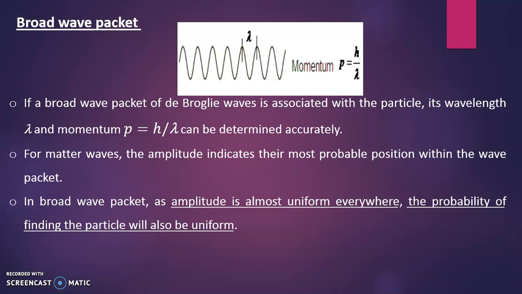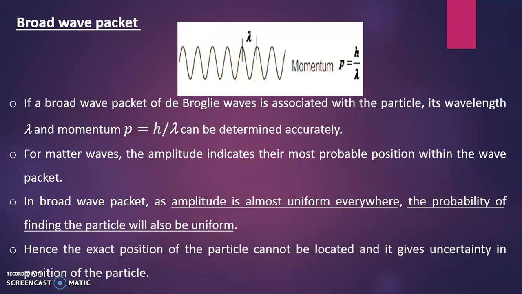So the probability of finding the particle is also uniform, and the position of the particle on this wave is also uniform. Hence, the exact position of the particle cannot be located. Due to that, we are not getting the exact position of the particle, which gives uncertainty in the position of the particle.